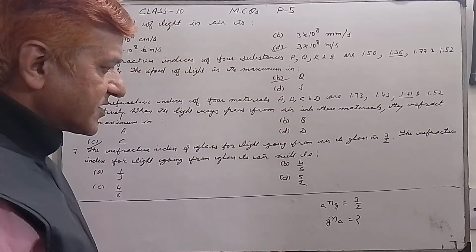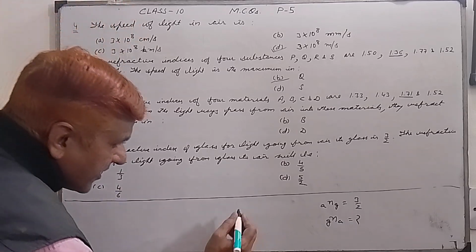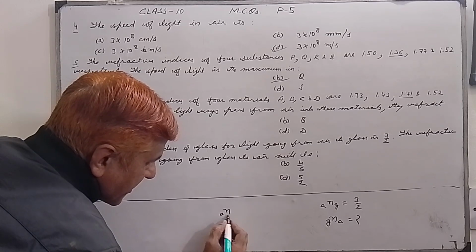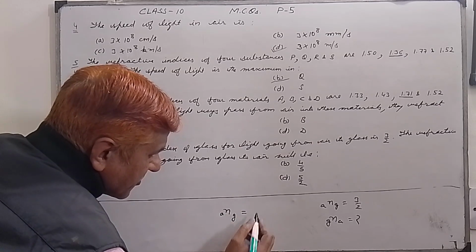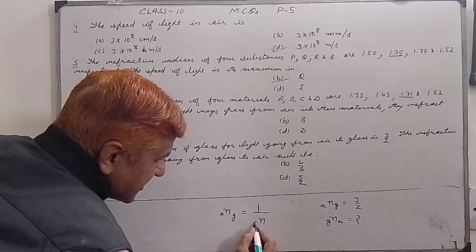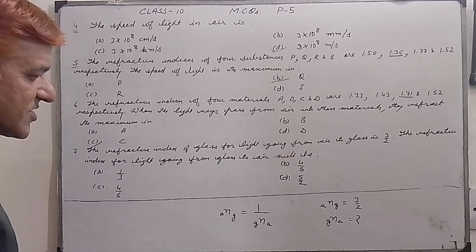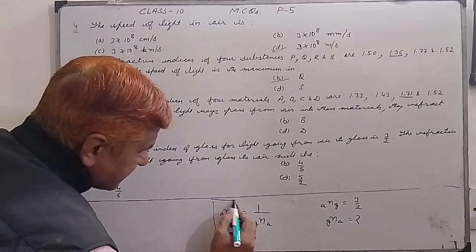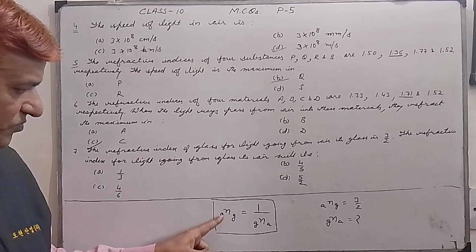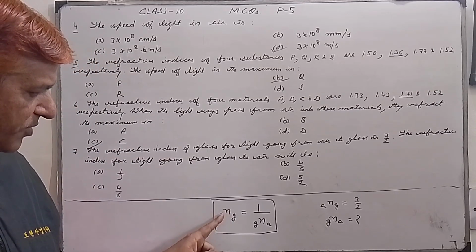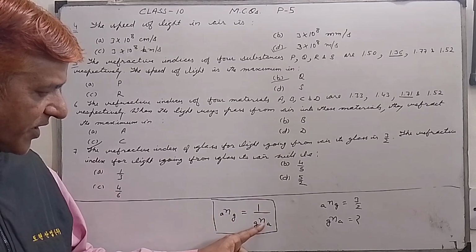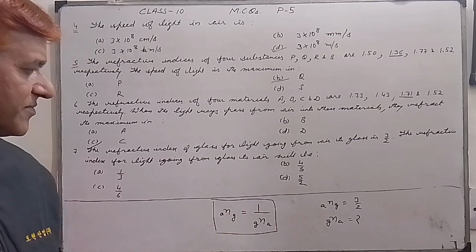There is a relationship. The refractive index of glass for light going from air to glass is equal to the reciprocal of the refractive index for light going from glass to air.